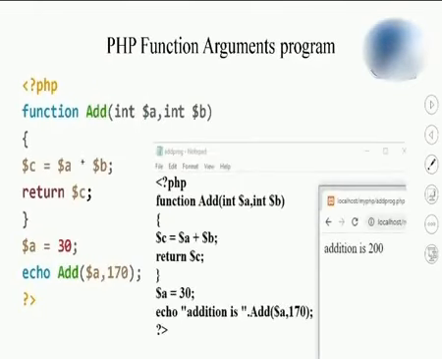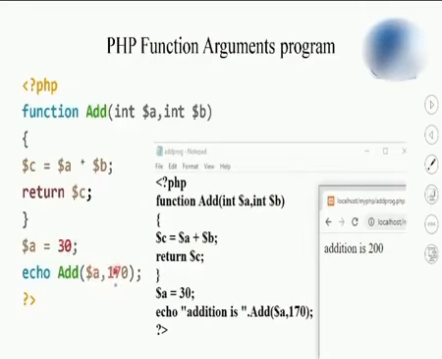Students, observe the screen. In front of you is an add function, which is a user-defined function. I'm calling the add function by directly writing it in the echo statement, so this echo statement will print the output of the add function. To the add function I have passed two values. One is the variable a, which I have initialized to 30, and I have passed a direct value here, 170.